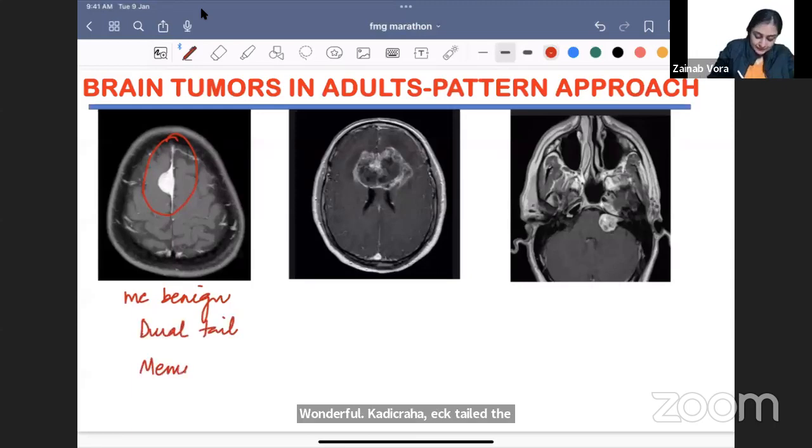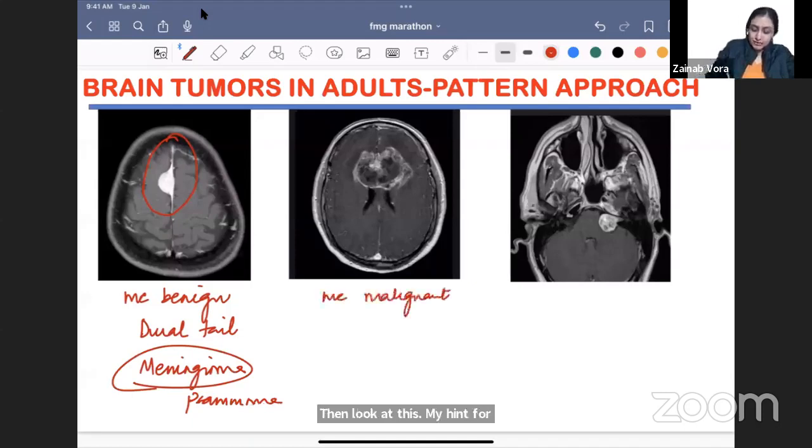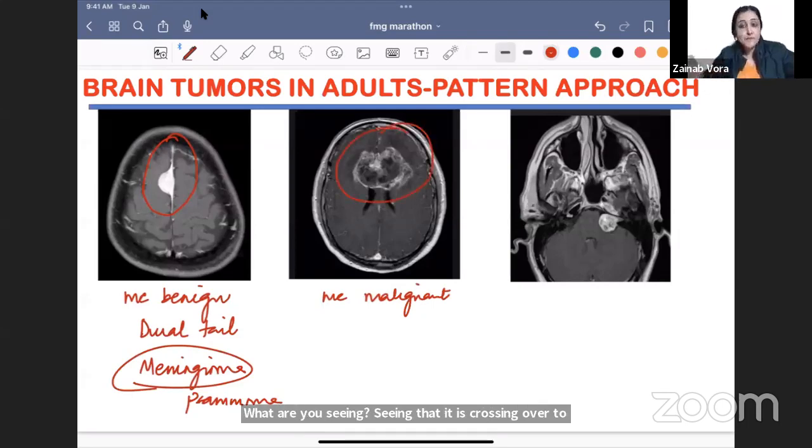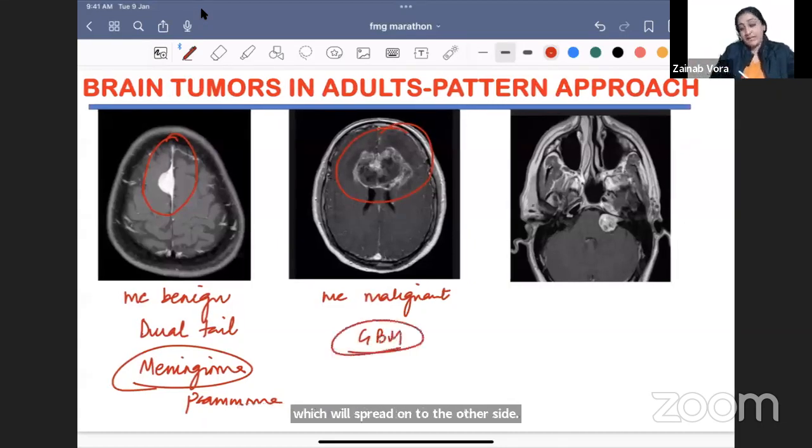चलो साथ साथ path भी पढ़ लेंगे. Path में क्या दिखेगा meningioma में? What bodies? Yeah, Psammoma bodies is what you will see in meningioma. Wonderful. Then look at this. My hint for you is this is the most common malignant tumor in adults. What are you seeing? Seeing that it is crossing over to the other side. है ना? Butterfly tumor, the only tumor which will spread on to the other side. This is glioblastoma multiforme, grade 4 tumor.